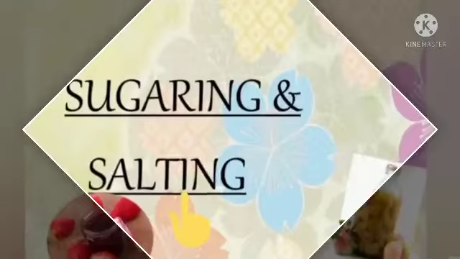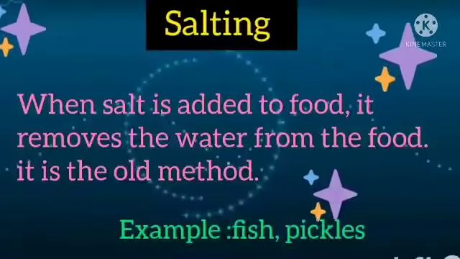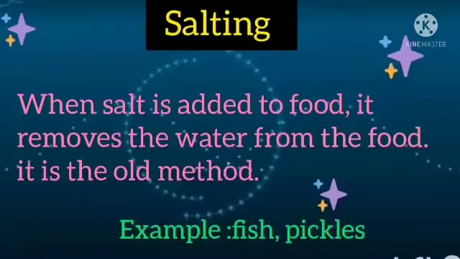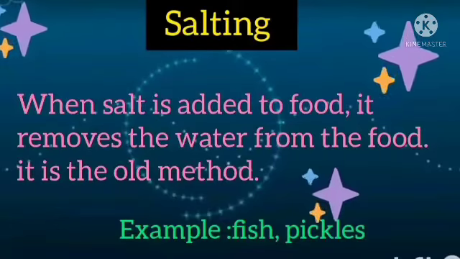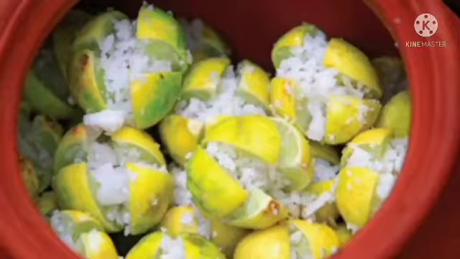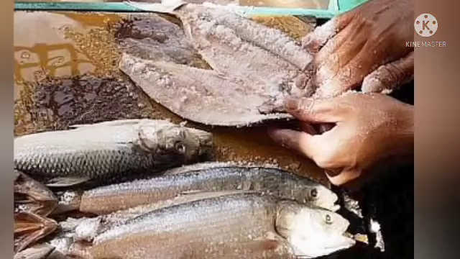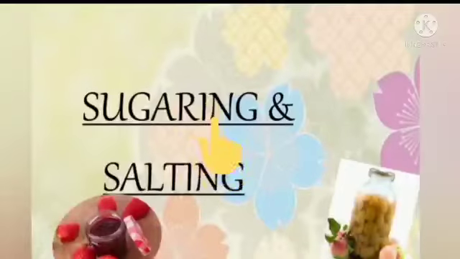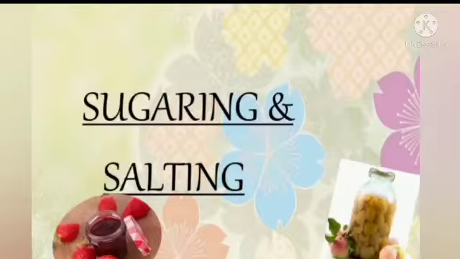Let's first learn about salting. It is one of the oldest methods where salt is added to the food in order to remove water. Food products like pickle and fish are preserved by this method. And next comes sugaring. Can anyone tell me what is sugaring? Yes, ma'am.